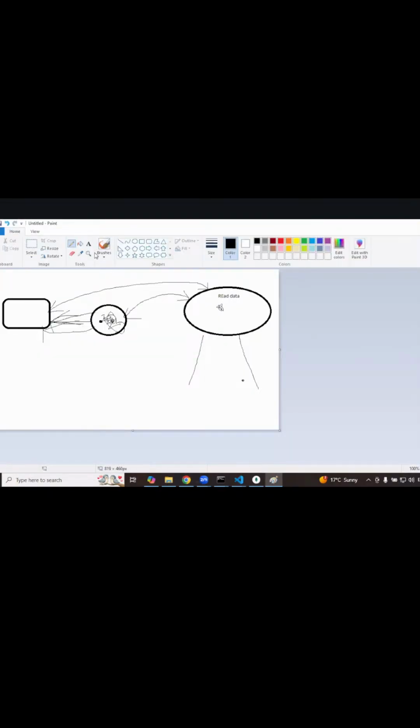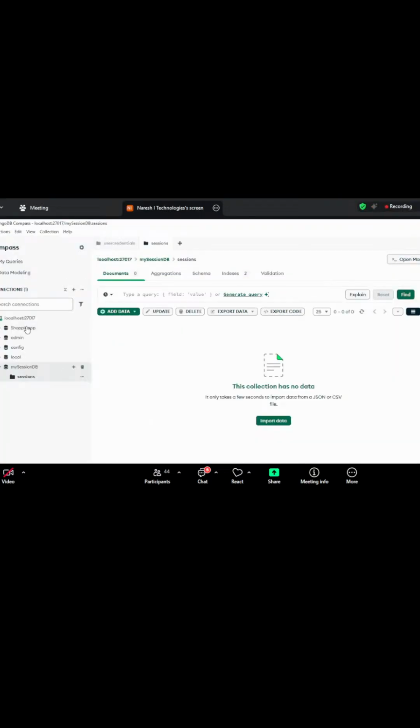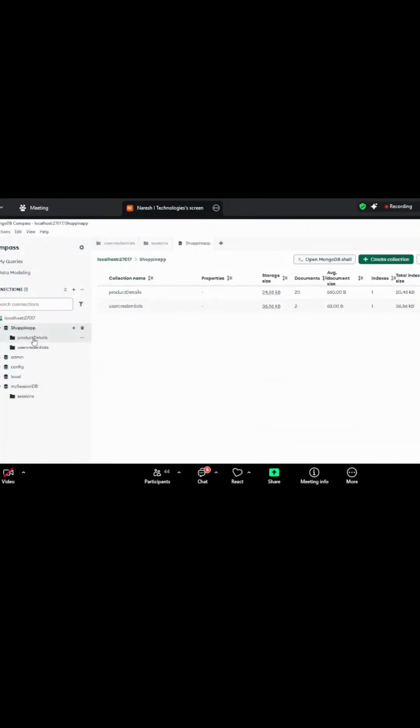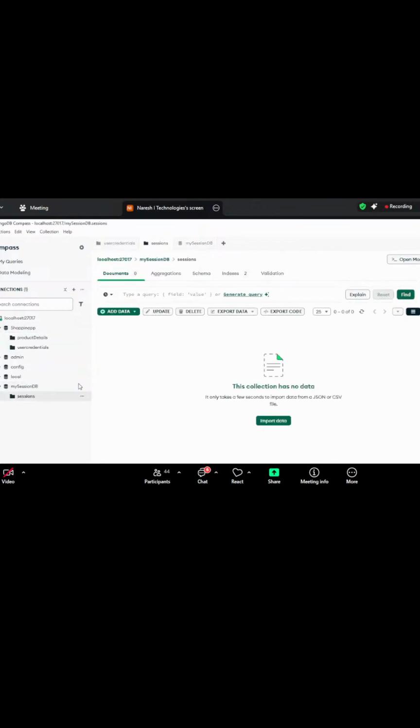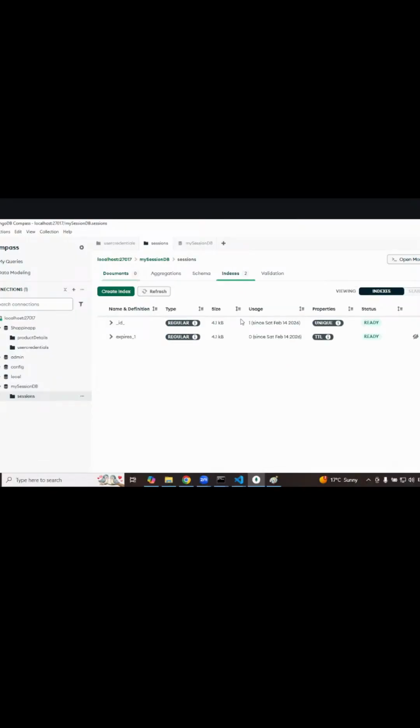Now, Redis is dedicatedly an in-memory store. Can I use Redis as the actual database where it can store the data permanently? Here we see MongoDB Connect, and for this session, you have created Mongo Store, right? Two things you are using. Exactly. This is our actual database where we are storing the data of the product details and all. This is the session DB what we have created. You see, the collection is session. But why can't I see the data? I have not stored the physical data here. I have stored the session information, which will be faster while reading the data.